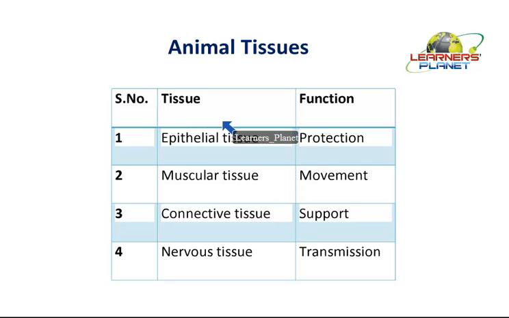Can you make any difference here now? Both these tissues, in animals as well as in plants, are meant for protection. So why is it that in the case of plants this protective layer is known as epidermis, and here it is known as epithelial tissue or epithelium?